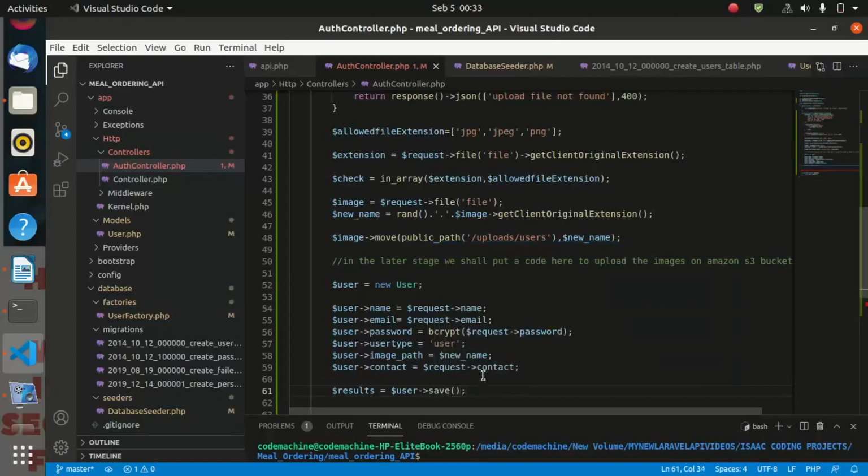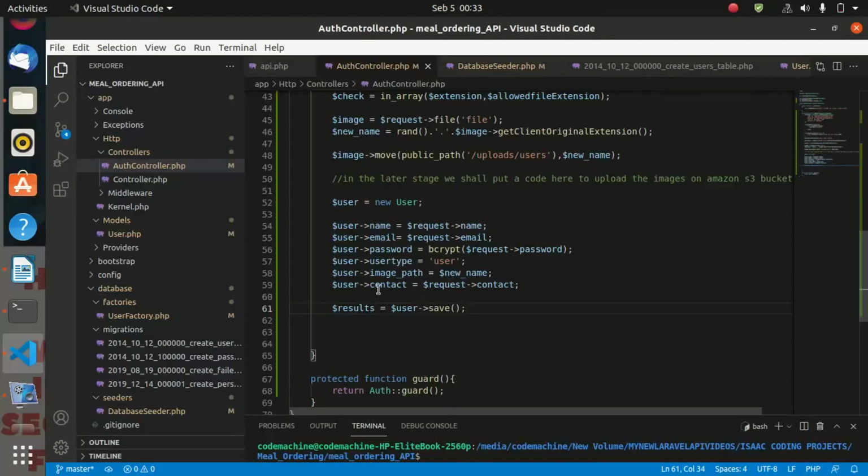Then we hit enter. So what this code is going to do will automatically get whatever is in user and call a save function, and that will save our data inside the